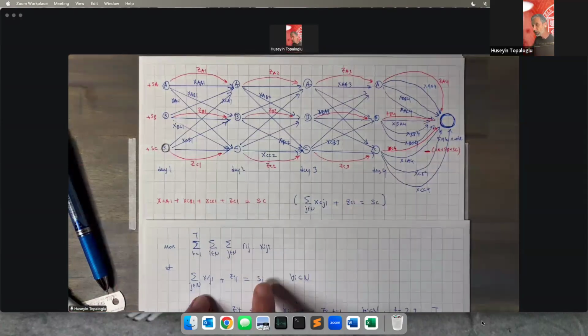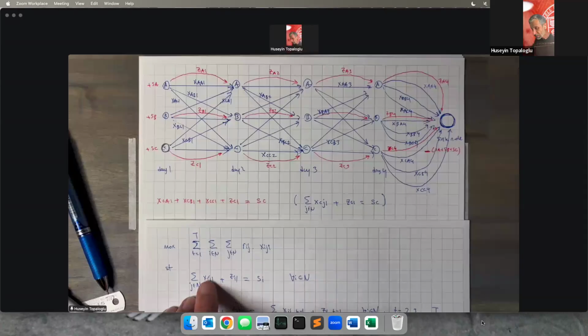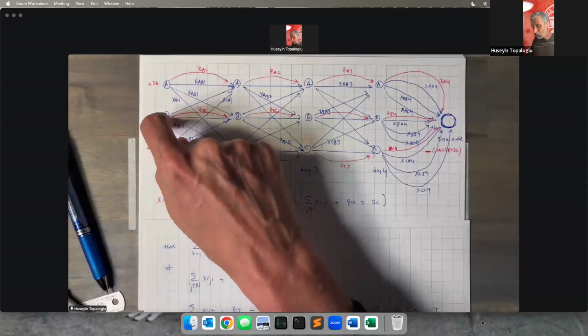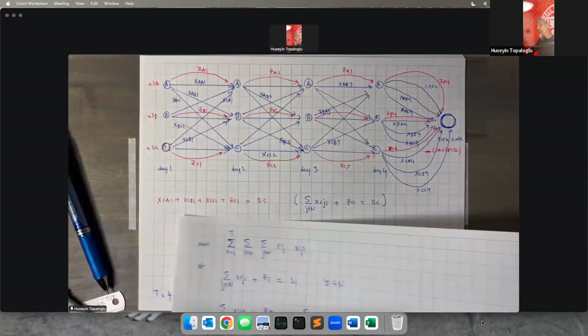Here we write this constraint for a general location I, but if you specialize it for location C, it is the sum of XCJ1 over all J plus ZC1 is equal to SC. So these constraints that we wrote in our formulation are giving us the flow balance constraints for the nodes at the beginning of this network.